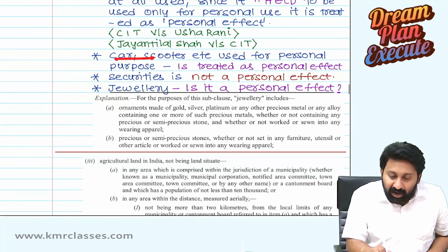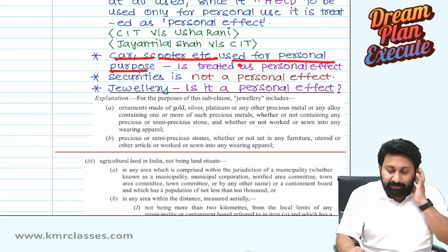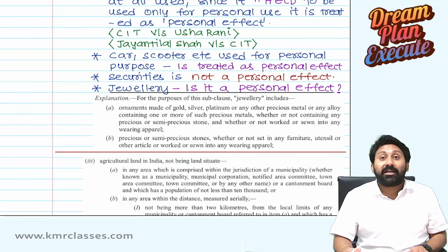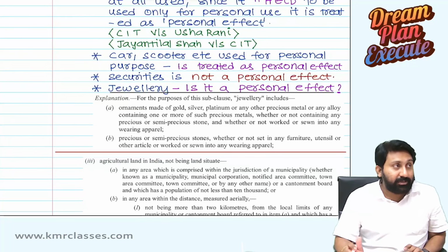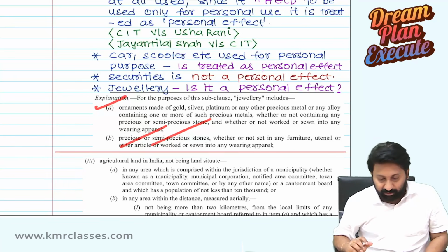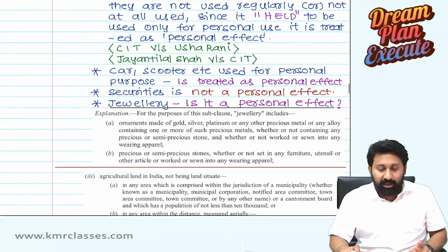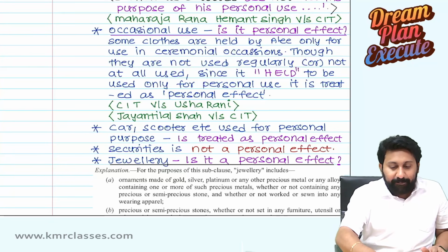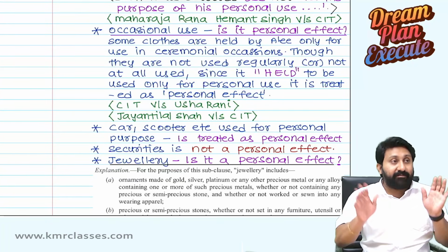Next, a car or scooter used for personal purposes is treated as a personal effect. Securities are not a personal effect because you are not using them for personal use. Jewelry, is it a personal effect? No, jewelry is not a personal effect, it is included in the capital asset. Up to here is the segment 1 discussion. The capital asset definition, one part we completed.